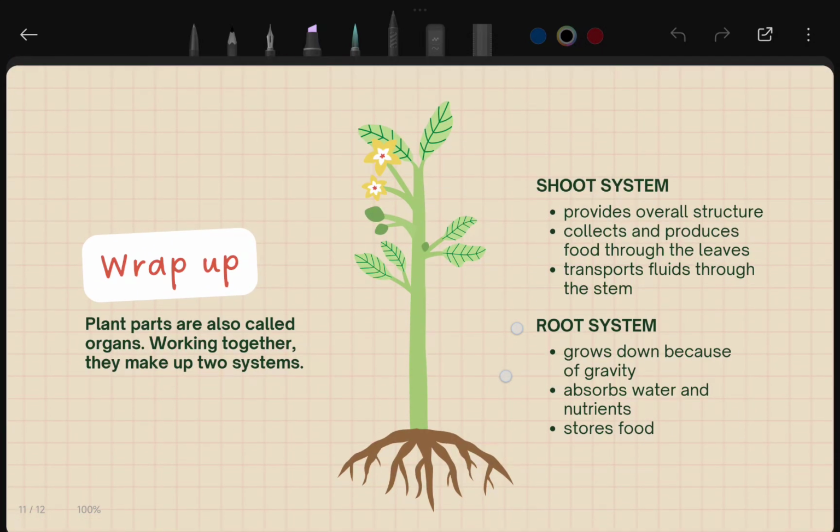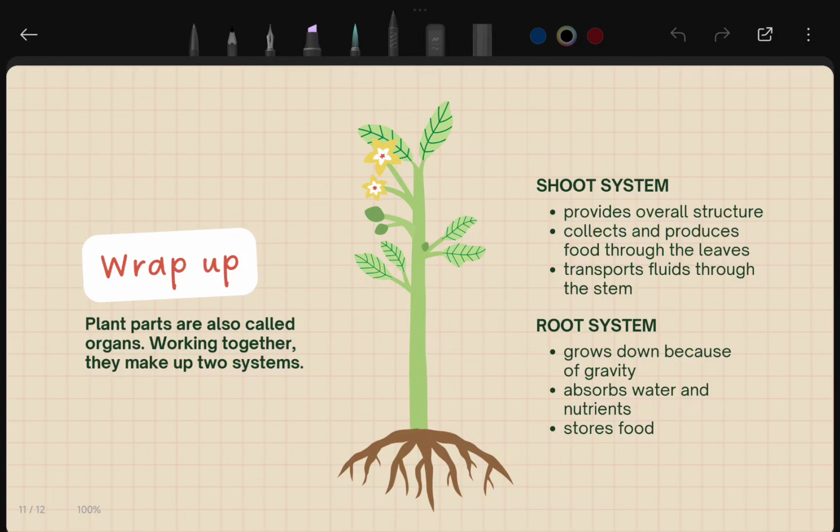We have studied everything about the major points related to the shoot system and the root system, and let's wrap up. Plant parts are called organs, and working together they make two systems. Majorly, plants have two systems: one is the shoot system, another is the root system.